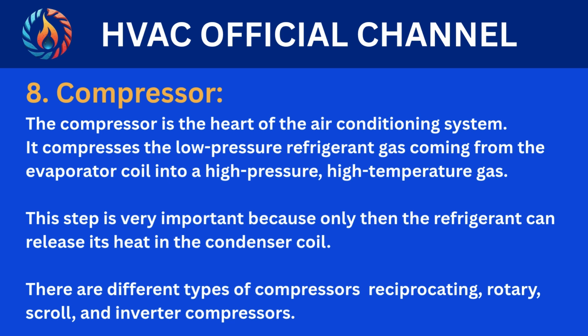8. Compressor. The compressor is the heart of the air conditioning system. It compresses the low-pressure refrigerant gas coming from the evaporator coil into a high-pressure, high-temperature gas. This step is very important because only then can the refrigerant release its heat in the condenser coil. There are different types of compressors: reciprocating, rotary, scroll, and inverter compressors.